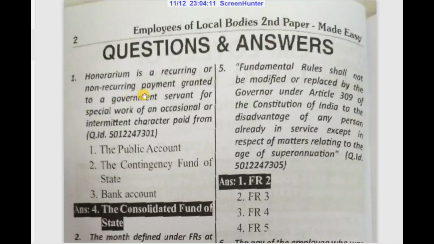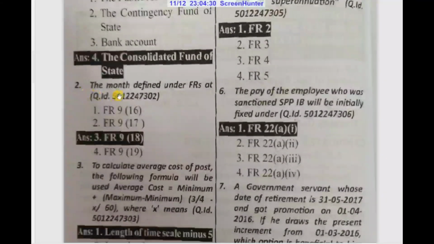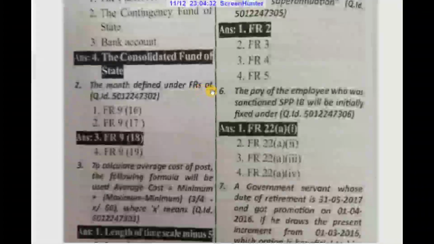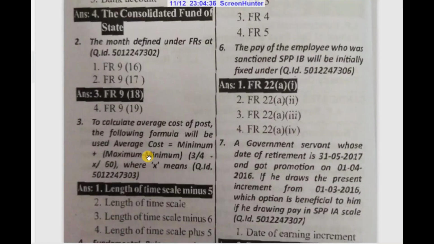Honorarium is a recurring or non-recurring payment granted to a government servant for special work of an occasional or intermittent character paid from the consolidated fund of state. The month defined under FRs at FR 9/18.